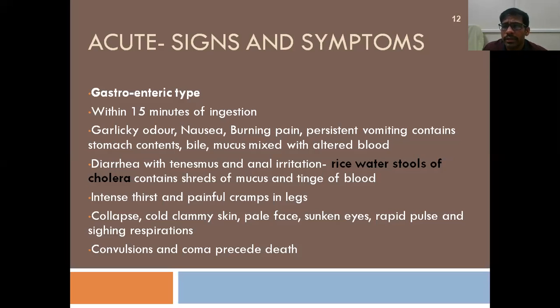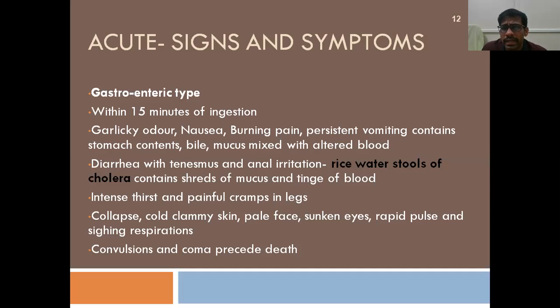So what happens? The stool will be white in color, which resembles cholera stools. In cholera also the color of the stools is white, right? So acute poisoning by arsenic will produce white colored stools, which resemble those of cholera, right? It also contains mucus and altered blood, and there will be intense thirst, painful cramps in the legs, and cold, clammy skin.